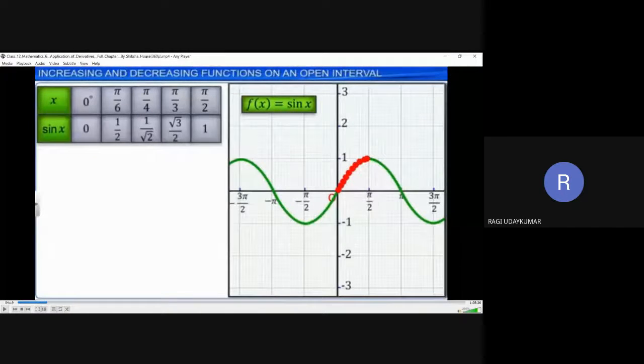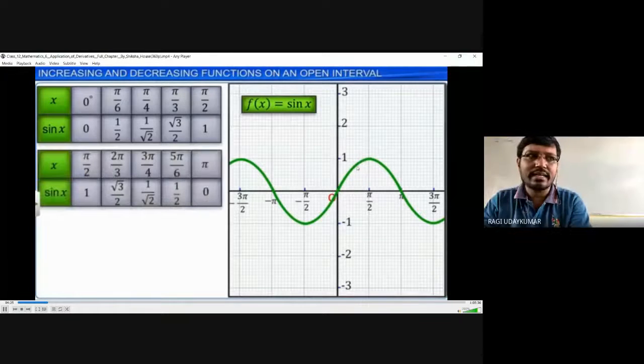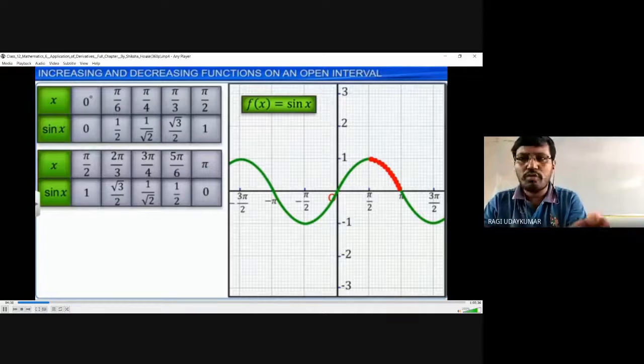Okay, so now let us see here, when you consider the sin x function, the graph is like this. From 0 to pi by 2, see here the red mark, it is increasing. From pi by 2 to pi, it is decreasing. The domain of the sine function is the set of real numbers.